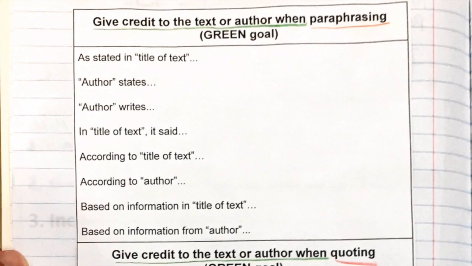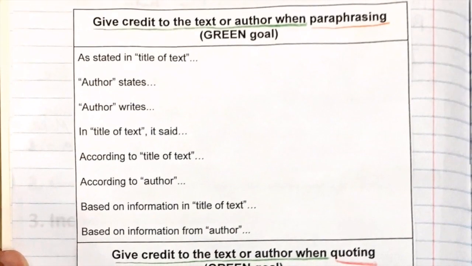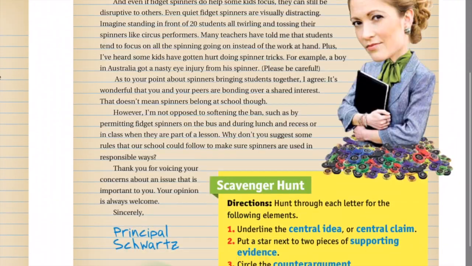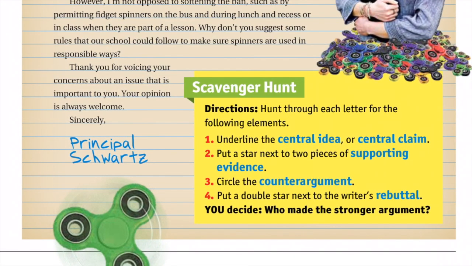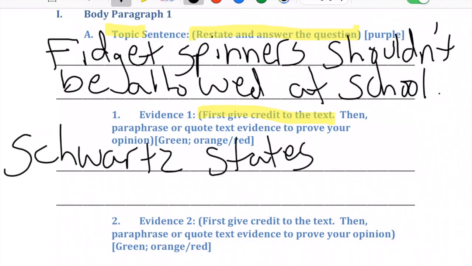Also notice we're up top, so we're using the top sentence starters because we're paraphrasing. The bottom section is for quoting, so we're going to use that next time. I think I'm going to go with the second one, author states. Of course I can't just say author states, I need to actually use the author's last name. So I'm going to go back to our article and see who the author is. If I scroll down, the author is Principal Schwartz, so I'm going to say Schwartz states. Now that I have my sentence starter, I'm ready to paraphrase that section. I'm going to put something like psychologists don't believe that fidget spinners help with concentration.